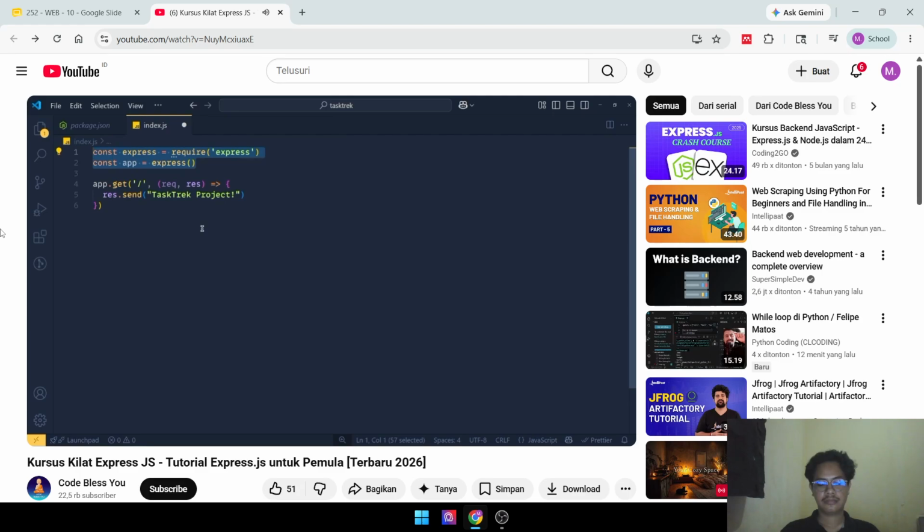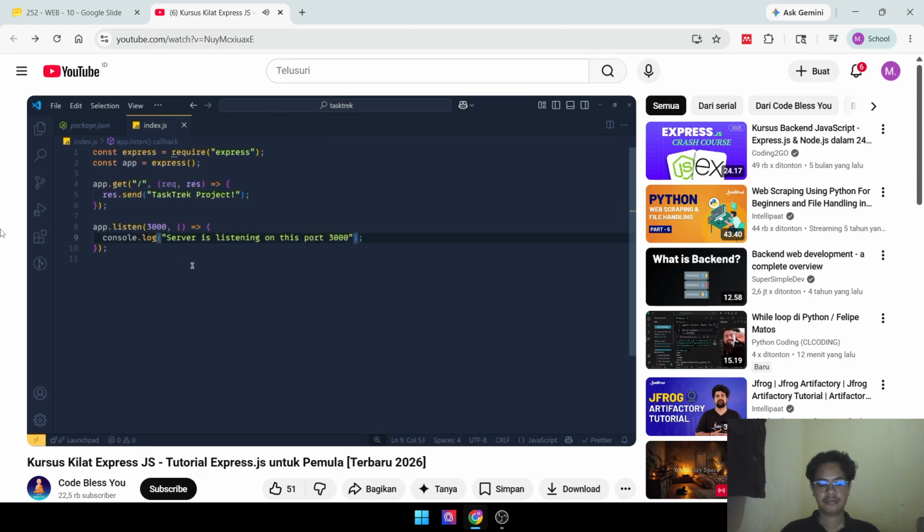But we have to run or listen to this server on some port. If we don't listen to our server, then our API will not work. So here at the end we write app.listen, and simply here we pass our port number, and as the second parameter we again pass a callback function, which will run when our server starts listening on this port. So here we can simply console.log server is running or listening on port 3000.